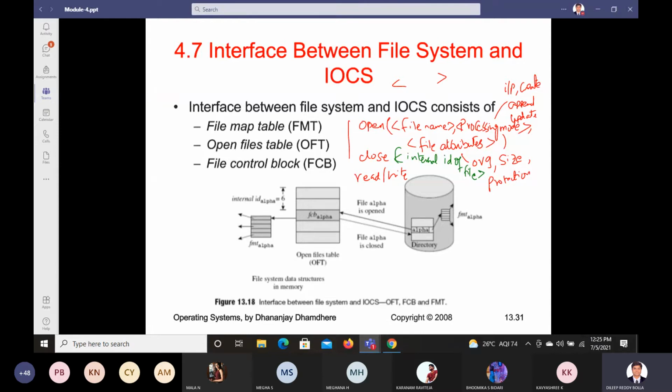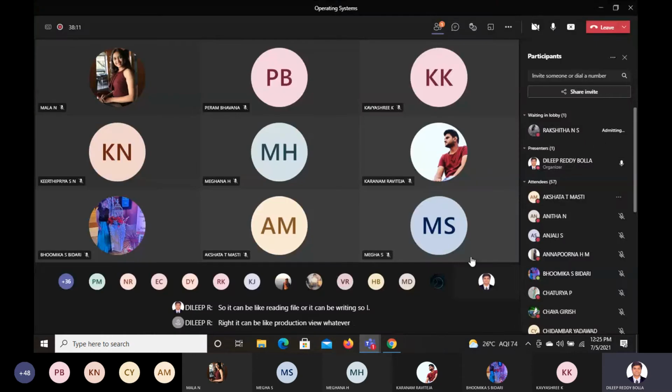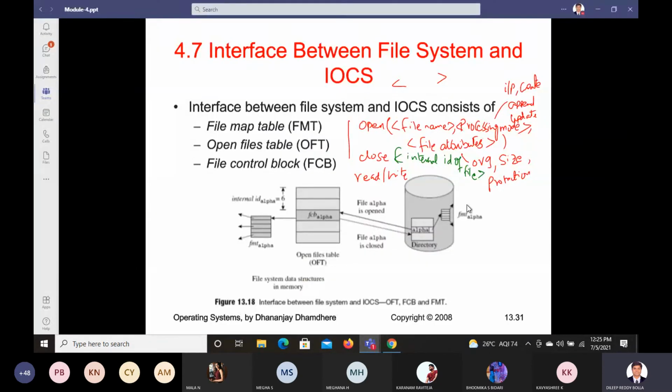So it can be like reading file or it can be writing file, right? It can be like protection view, whatever. So if you know these fields, then only you can close this corresponding file. If not, we cannot close this corresponding file.